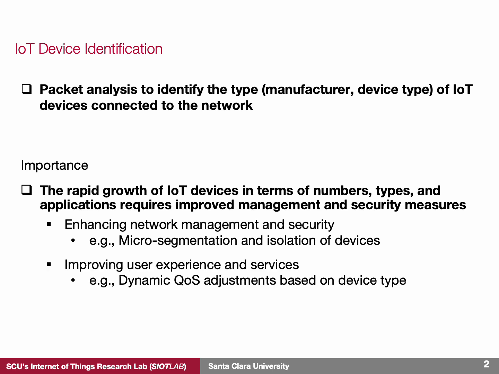Another key benefit is traffic management. Based on the type of device, we can prioritize network traffic to improve the user experience. For example, devices that require timely delivery of data, like surveillance cameras and motion detectors, can be given higher priority, while less important devices, like wireless displays, can be assigned lower priority.